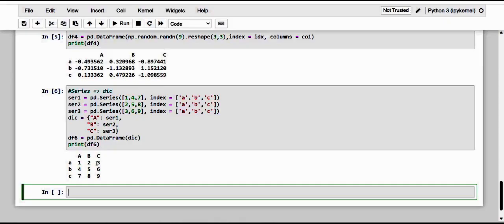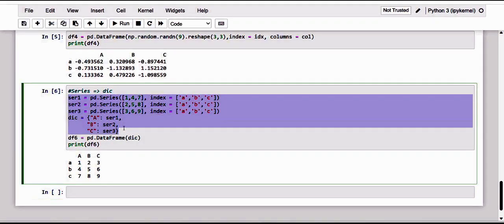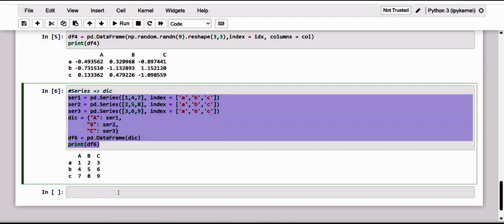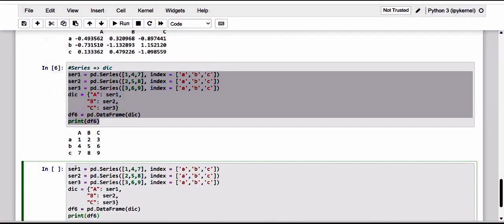I copy this, and for the first series, let me include some more values. And of course, equivalently, I'm going to give the rows also, that is the index.